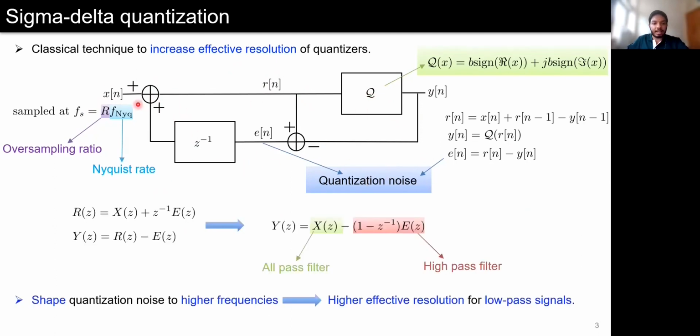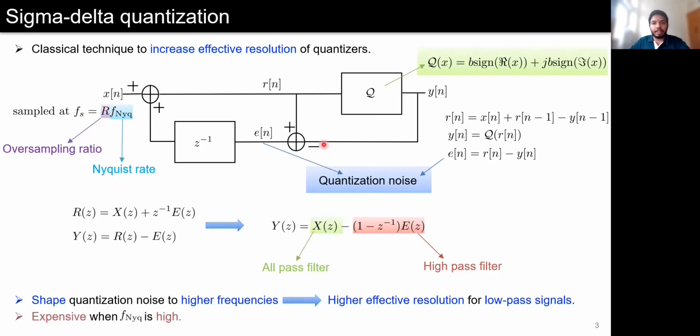The system will essentially act like an all-pass filter for the signal of interest and as a high-pass filter for the quantization noise. This means that this sigma-delta ADC effectively shapes the quantization noise towards higher frequencies. In other words, for signals which are low pass in nature, the sigma-delta ADC will effectively work as a high resolution ADC. However, a limitation of this approach is that in scenarios where the Nyquist rate itself is quite large, for example, like in millimeter wave MIMO systems, oversampling can be very expensive.